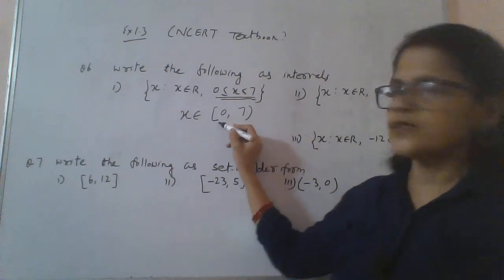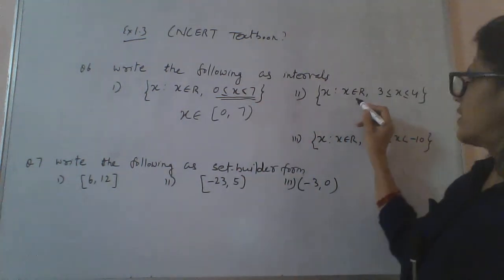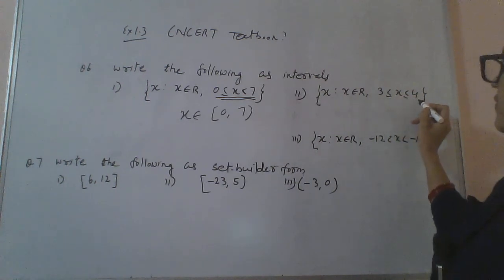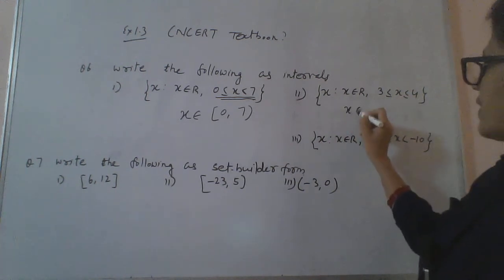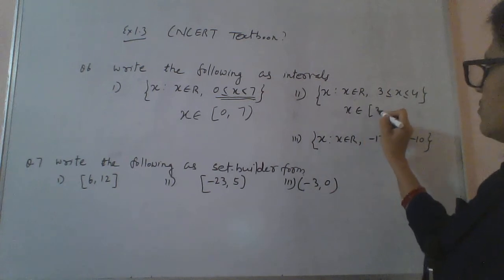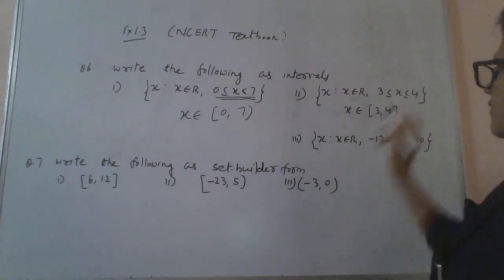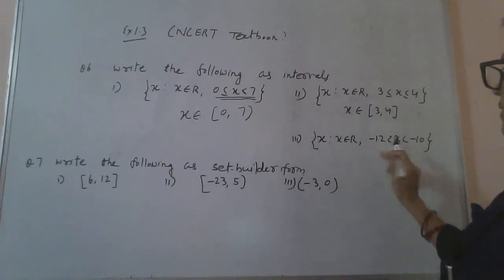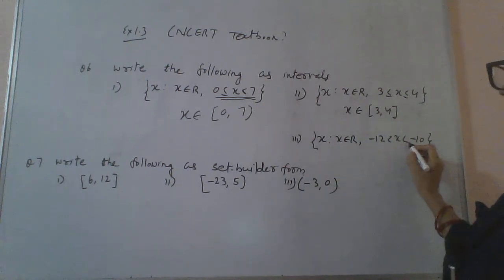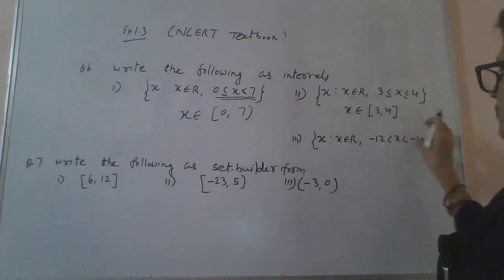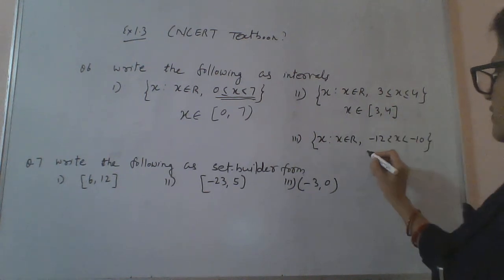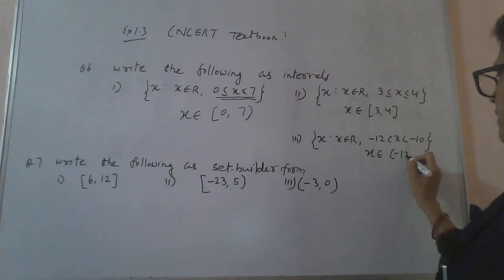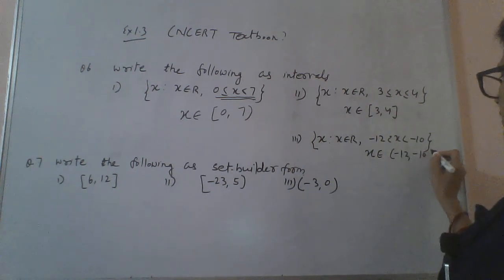Next, x belongs to R, 3 less than or equal to x less than or equal to 4. You can write it as x belongs to closed interval [3, 4]. Done? Next, x belongs to R, minus 12 less than x less than minus 10. Both the ends are exclusive, so you can write x belongs to open interval (-12, -10).